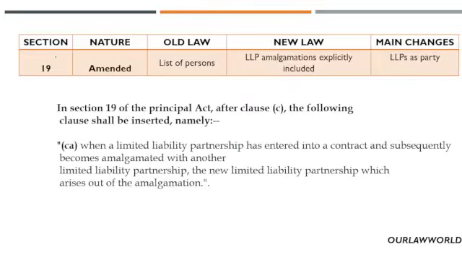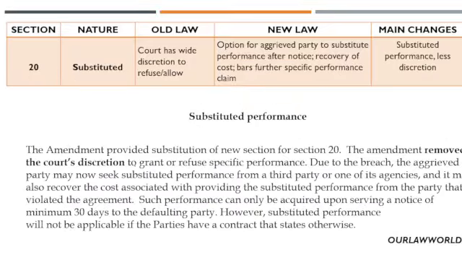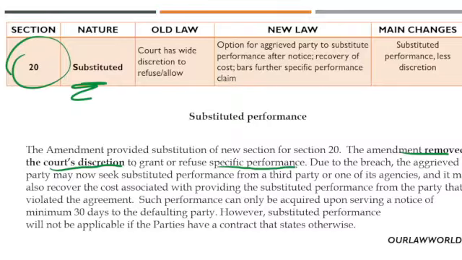As I mentioned earlier, section 19 has been amended. Clause CA has been added into the existing section, which talks about LLP amalgamations. Section 20 has been substituted. The amendment has removed the court's discretion to grant or refuse specific performance, and has added substituted performance in its place. So this is regarding substituted performance under section 20.